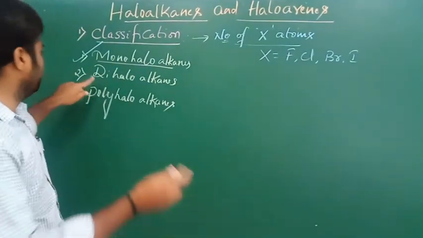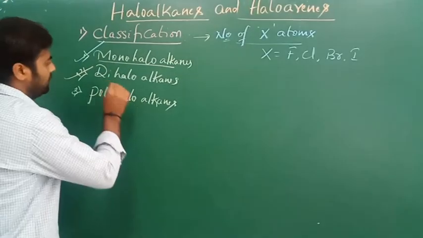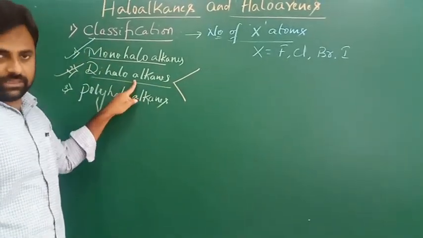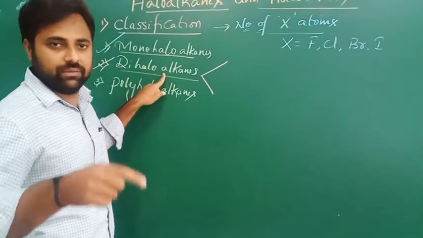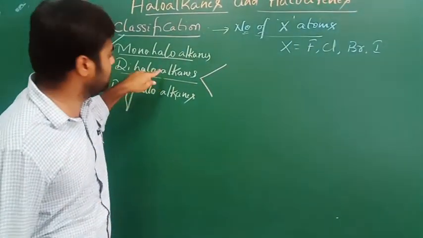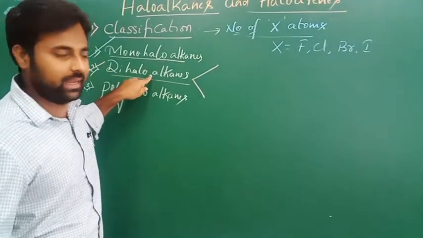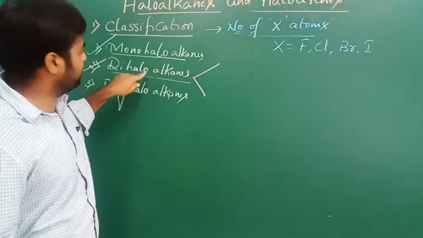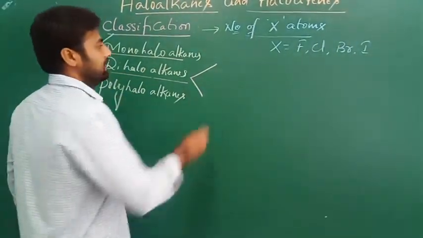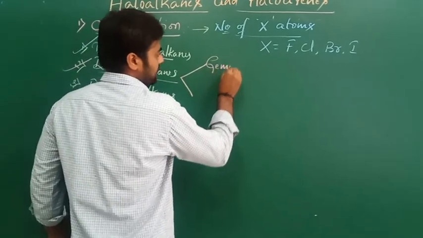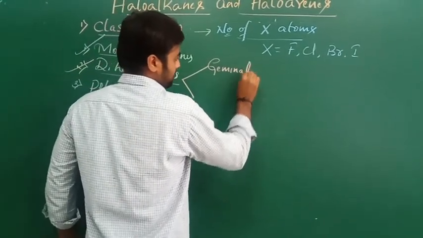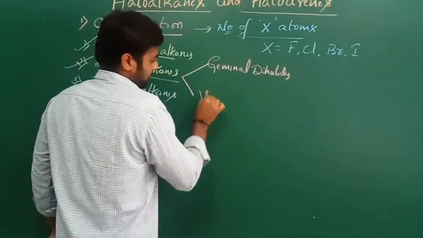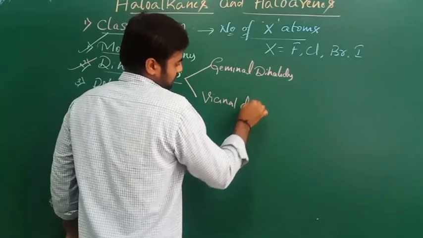Now let us move on to the second one, that is dihaloalkanes. Dihaloalkanes are the compounds which contain two halogen atoms in their molecule. Based on the position of the halogen atoms, we can classify these dihaloalkanes into two types: geminal dihalides and vicinal dihalides.